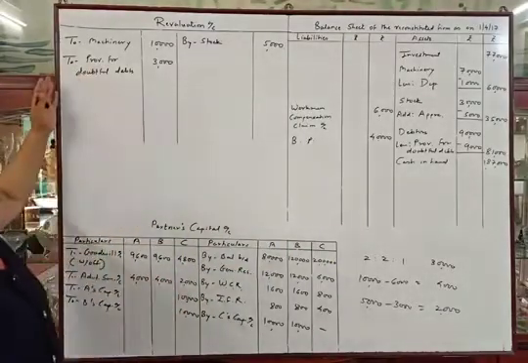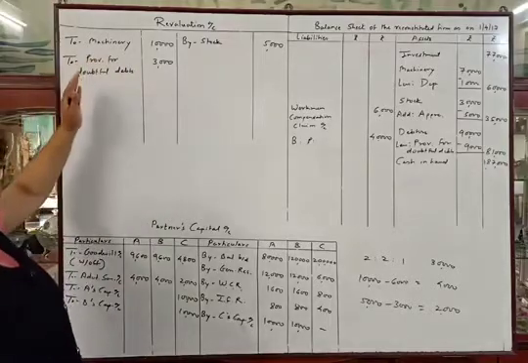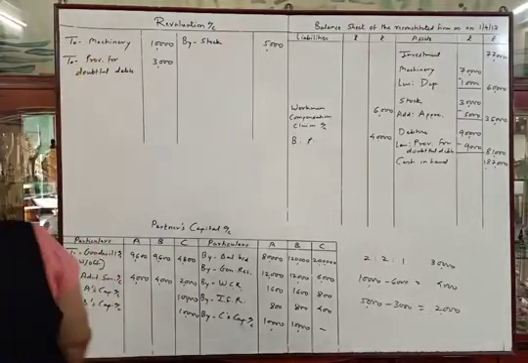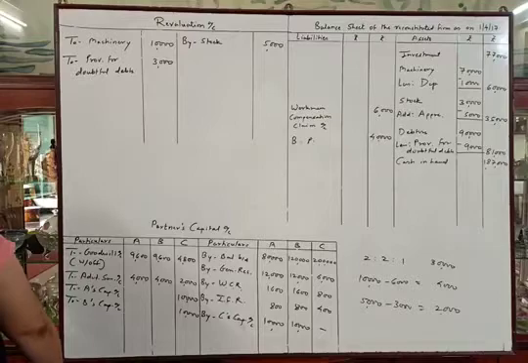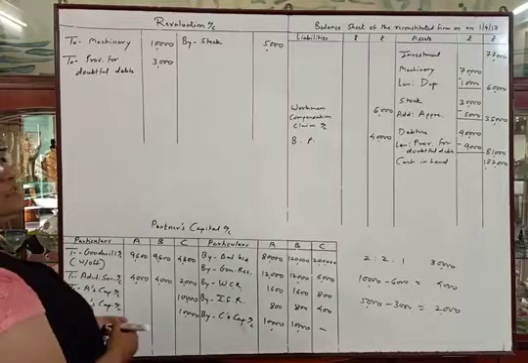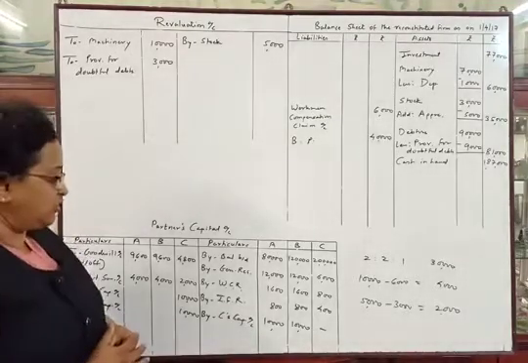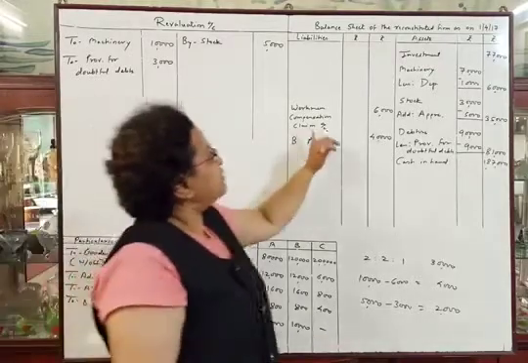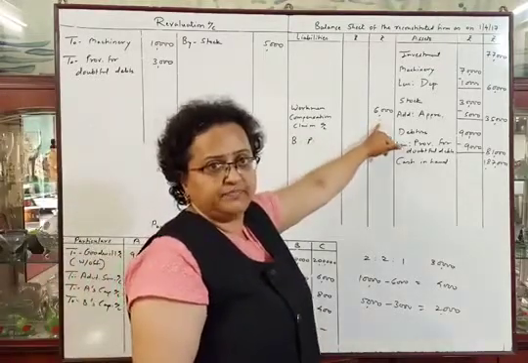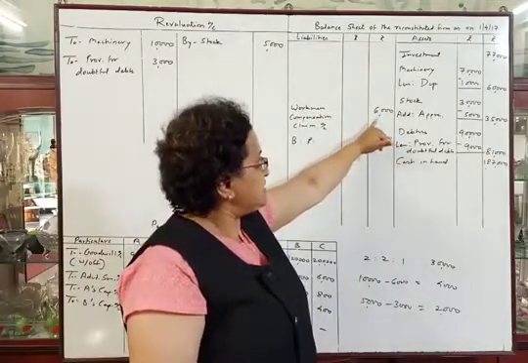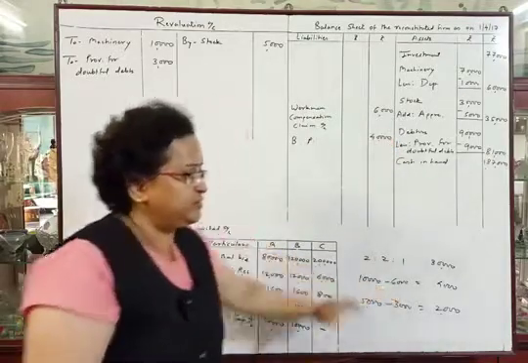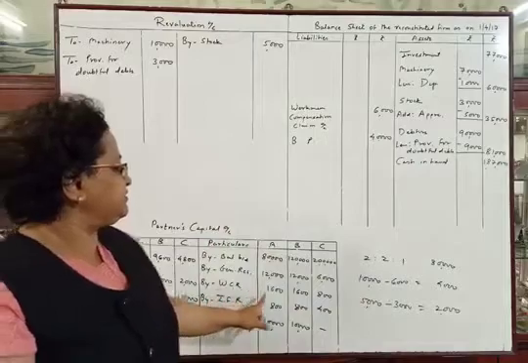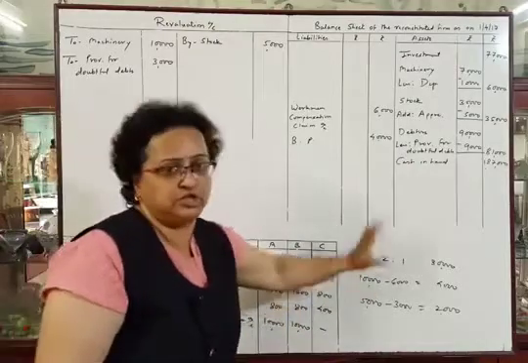So we have transferred it to the revaluation account debit side. Next adjustment: claim on account of workmen compensation is rupees 6,000. We have already solved this adjustment. We have transferred the workmen compensation claim 6,000 here, and the difference between reserve and compensation, which was rupees 4,000, was distributed between the partners in their old profit sharing ratio.